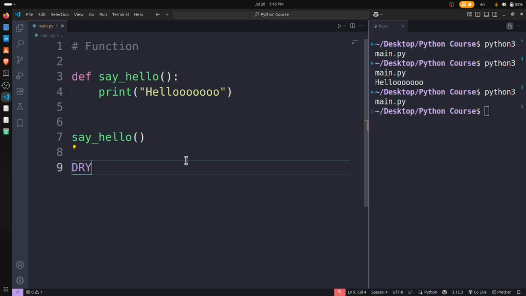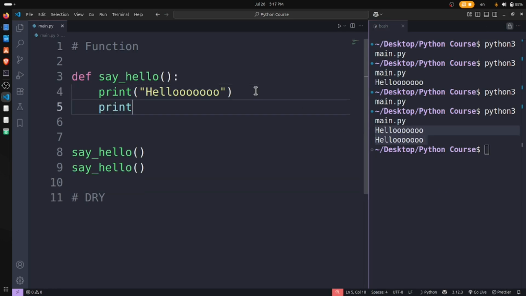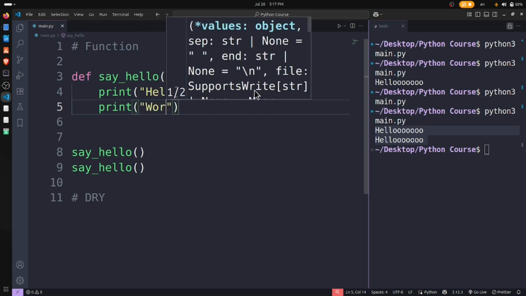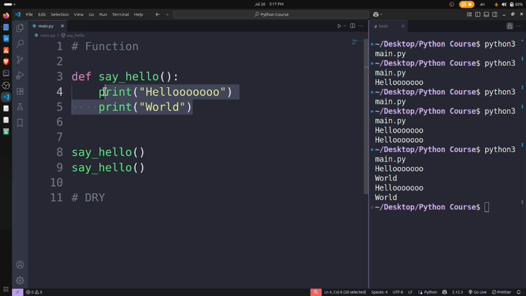For example, if I call say hello twice and run this, it is printed two times. With just a single line, we have printed two lines of code. So if you have thousands of lines of code, you can create a functionality which can be repeated in your software, web application, or mobile application.